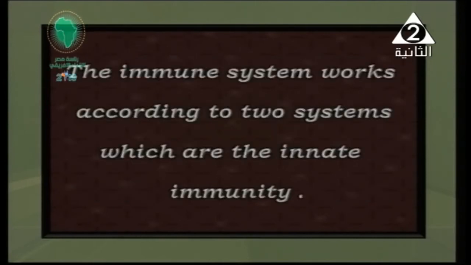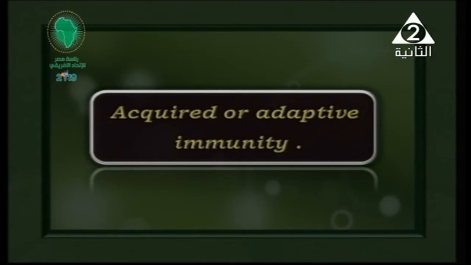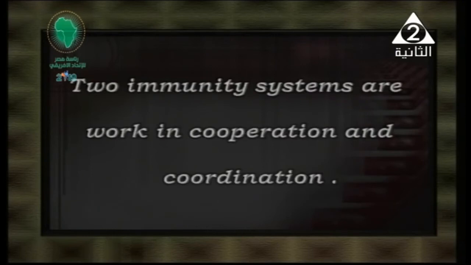Also, the immune system works according to two main systems, which are the innate system and the acquired or adaptive immunity. So right now we're going to study the innate system separately and the acquired or adaptive immunity on the other side. Well, let's start. The two immunity systems inside the living organism's body work in cooperation, I mean they work together, in coordination.